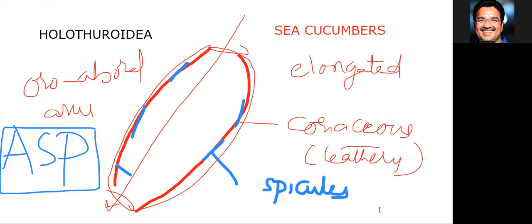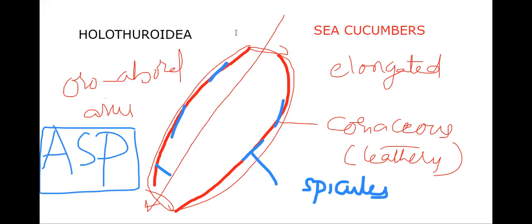Next, mouth is surrounded by retractile tentacles. Here it is the mouth, and that is surrounded by retractile tentacles that are modified tube feet, useful for feeding.